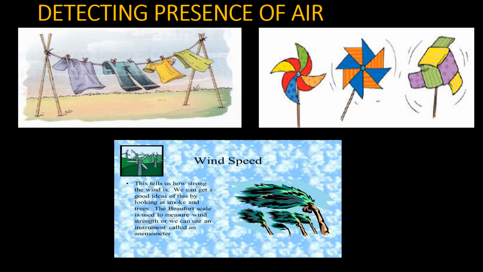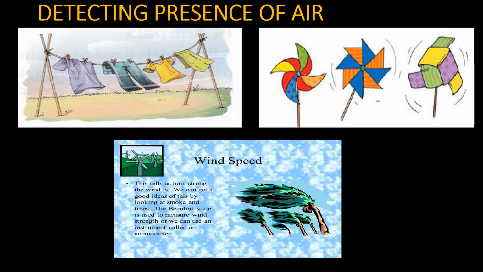As I told, we are unable to see the air, but we can feel it. We notice when the leaves of trees rustle or the clothes hanging on the clothesline sway. The moving air makes it possible. It is making it possible to fly our kite in the sky. We may have noticed that during a storm, the wind blows at a very high speed. It may even uproot the tree and blow off the rooftops. It is a mixture of gases that surround the earth. It is invisible and has no smell.